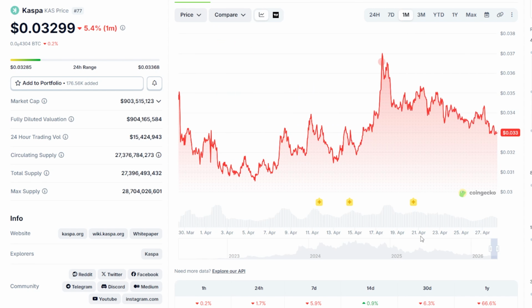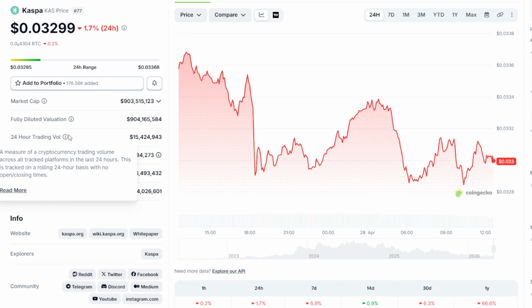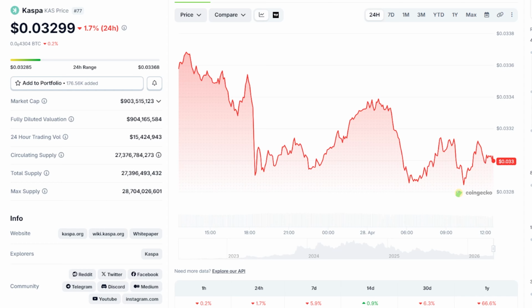Now, the key structure. KASPA continues to trade within a range. Support 0.033 to 0.032 to 0.030. Resistance 0.036 to 0.038 to 0.040. This range has remained unchanged for several days now, but what's important is that it's narrowing. Highs are gradually declining, while lows are holding steady. This creates a classic squeeze pattern, which almost always ends with a breakout.